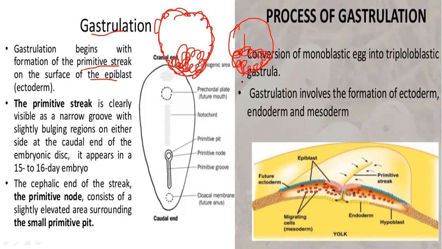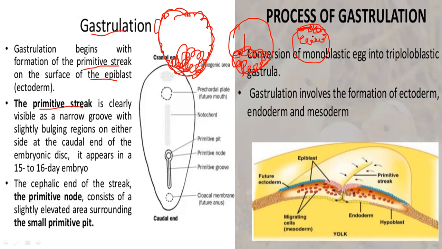Now, what will happen? When these cells are going to move inward, first of all, the primitive streak is formed. This is the primitive streak. This embryonic layer is called epiblast, and this one is called hypoblast.